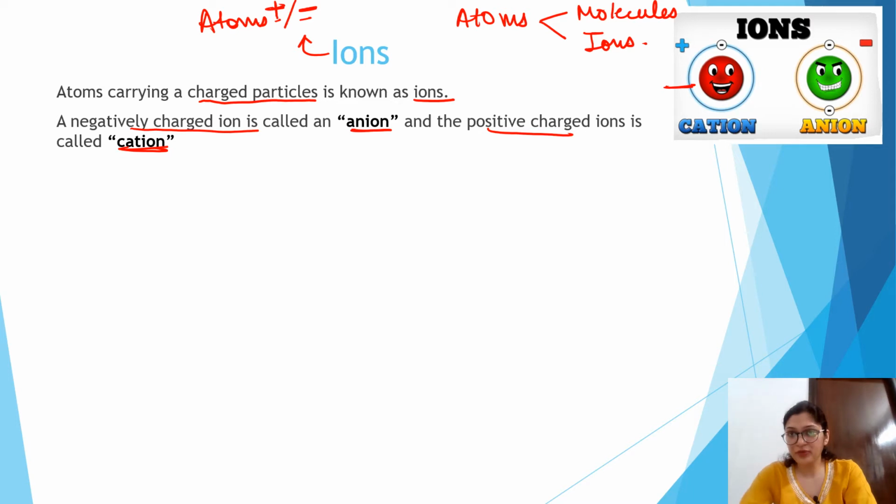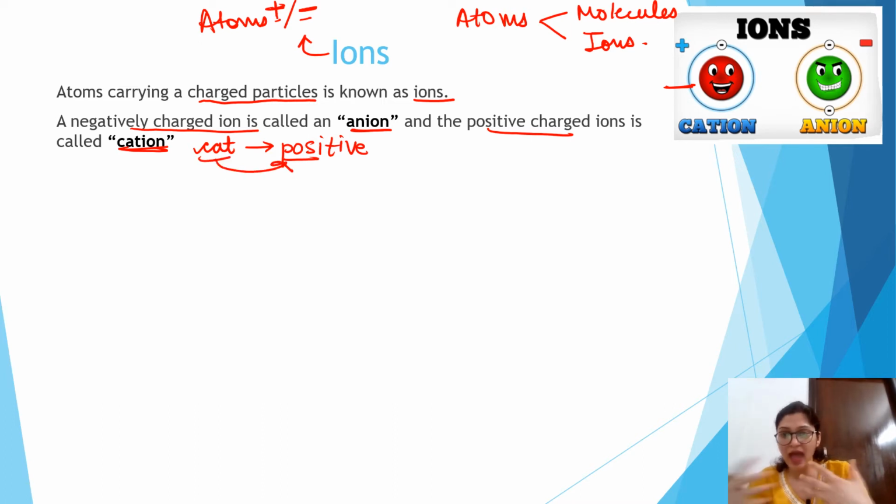You can also learn it as: cat has paws. Cat has paws means cat has nails, sharp nails. So you will learn cation as paws: cat has paws means cation is positive. Similarly, you can learn anion as negative.